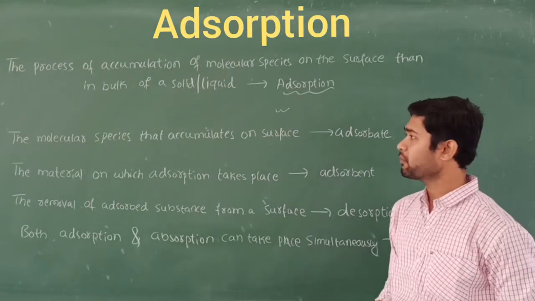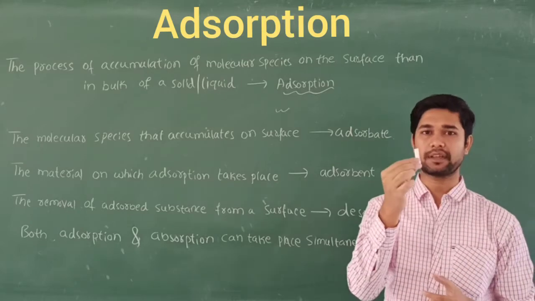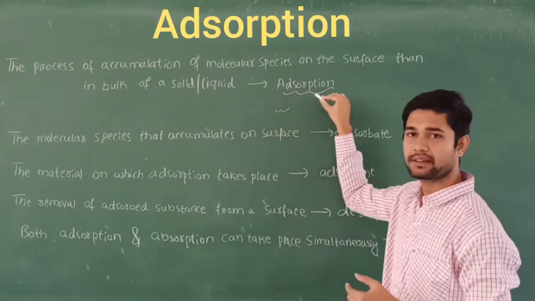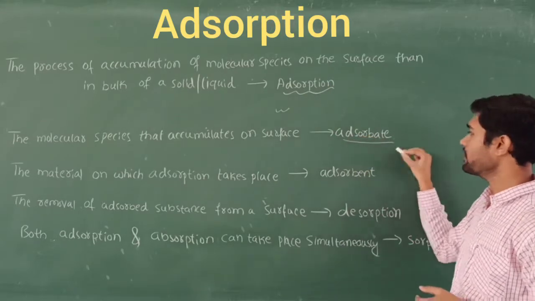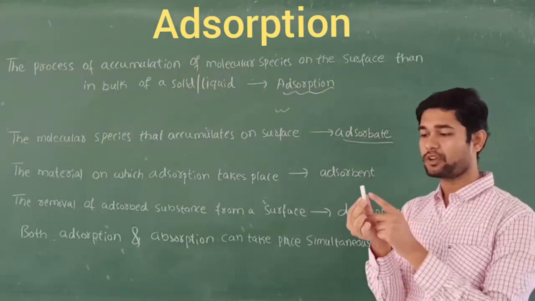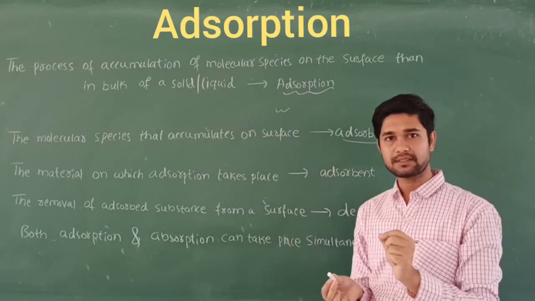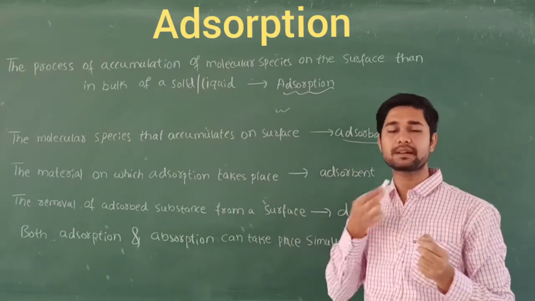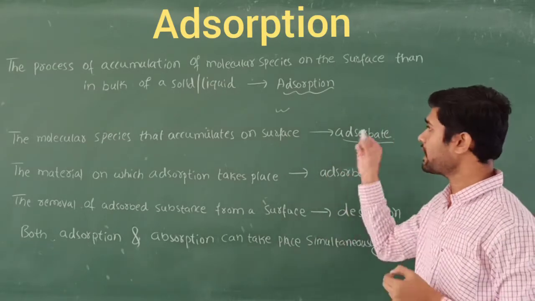And next, the molecular species that accumulates on the surface, that is the chalk particles which accumulate on the surface of the board, that we are going to call the adsorbate. So chalk molecules on the surface. In other words, on one substance, another substance which accumulates on the surface of that solid or liquid is the adsorbate.